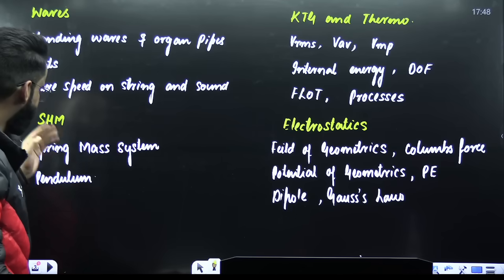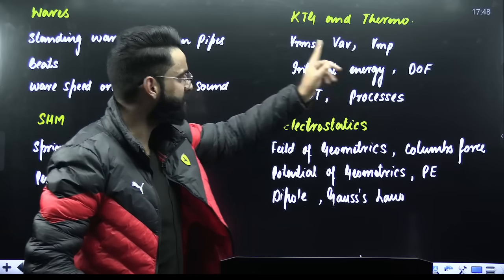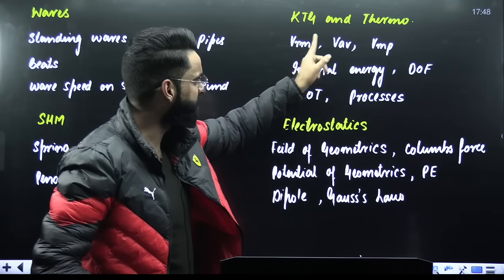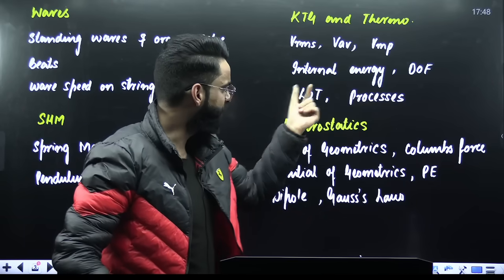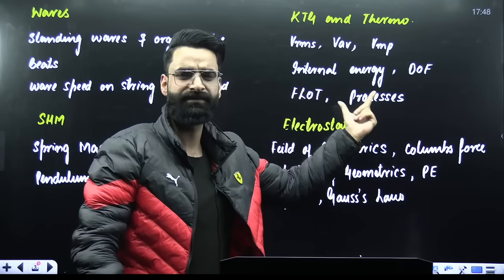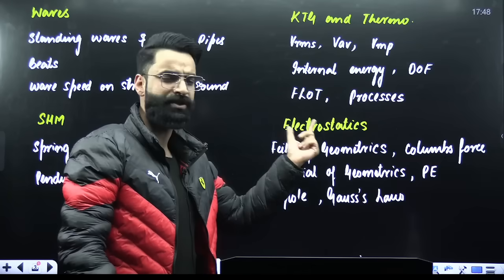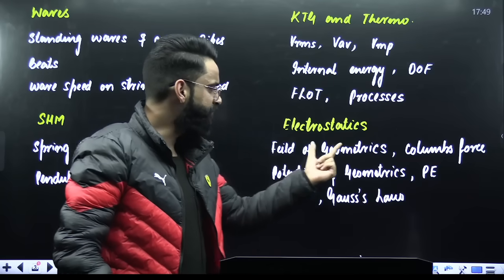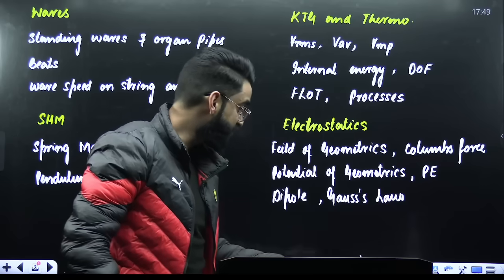Similarly, my dear students, SHM: spring mass system, pendulum. Then thermodynamics: different molecular speeds, VRMS, V average and V most probable speed, internal energy, degrees of freedom, first law of thermodynamics and different types of thermodynamic processes, which include the cyclic process as well. When it comes to your electrostatics chapter: field of geometries, Coulomb's force, potential of geometries, potential energy, dipole and Gauss's law.